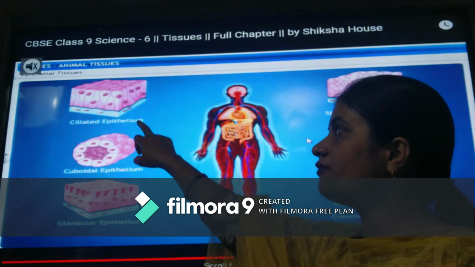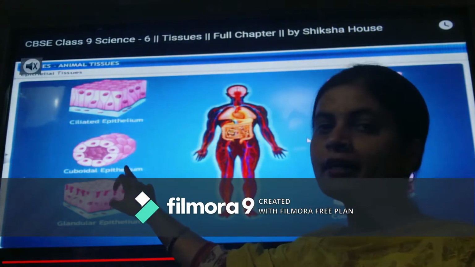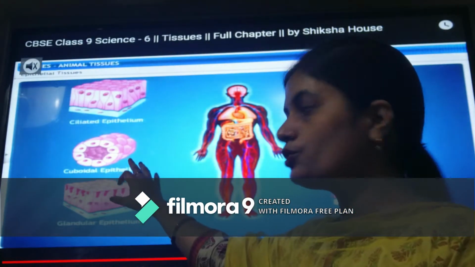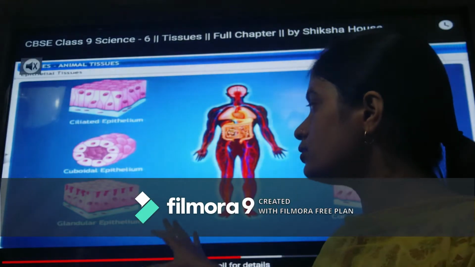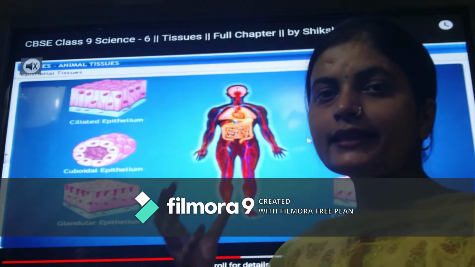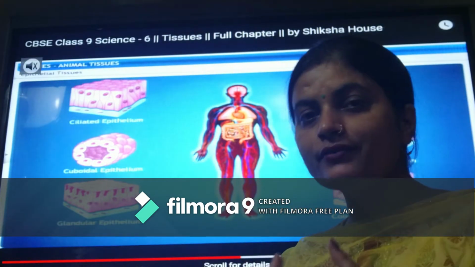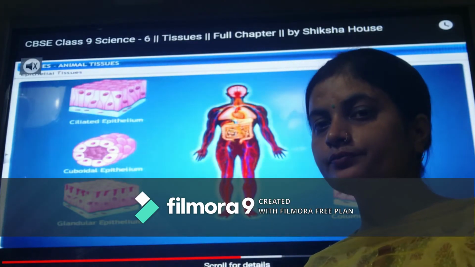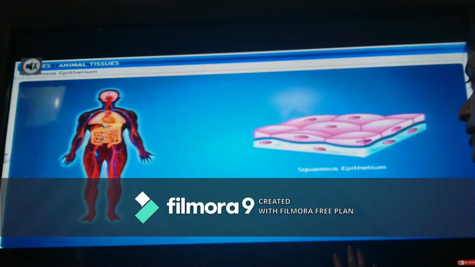In ciliated epithelium, we can find projections, hair-like extensions. While in cuboidal epithelium, we can see it has a cuboid-shaped structure, with the nucleus at the center, which we have studied in our notes also. Glandular epithelium means those tissues which secrete certain secretions. Like in our body, we have sweat glands, so it would be found there. These are all the parts of epithelial tissue.